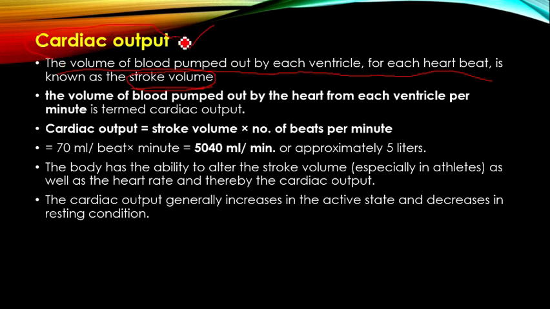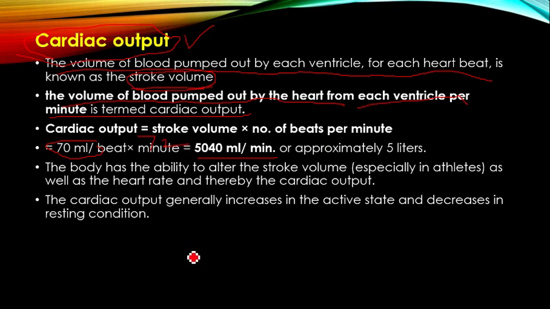Then cardiac output means how much blood the heart can send in 1 minute, or the volume of blood pumped by the heart from each ventricle per minute is termed cardiac output. The amount of blood sent by each ventricle for each beat is the stroke volume, that is 70 ml. If the stroke volume is 70 ml and the heartbeat is 72 times per minute, then the cardiac output is approximately 5040 ml, means approximately 5 liters.